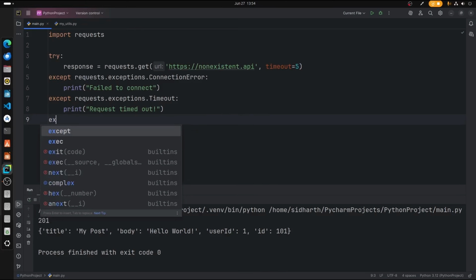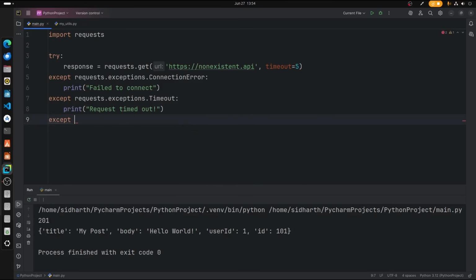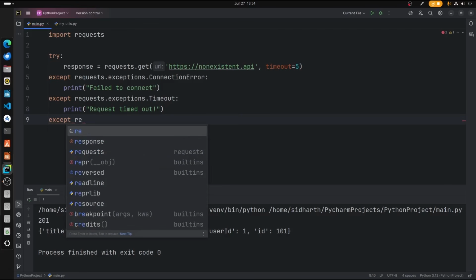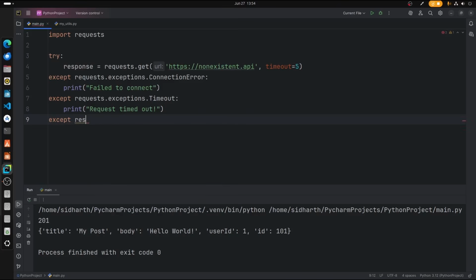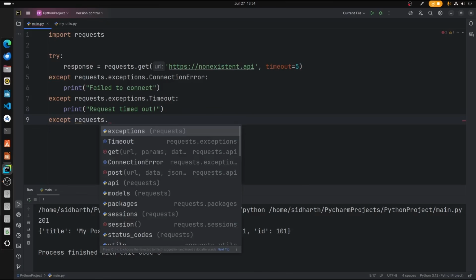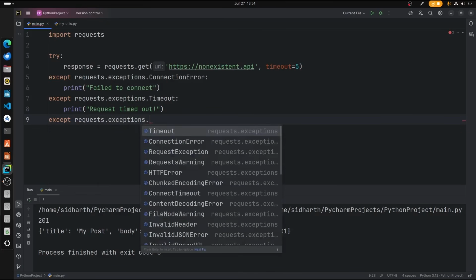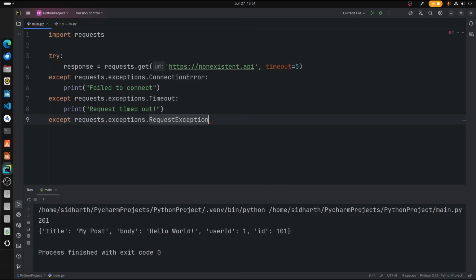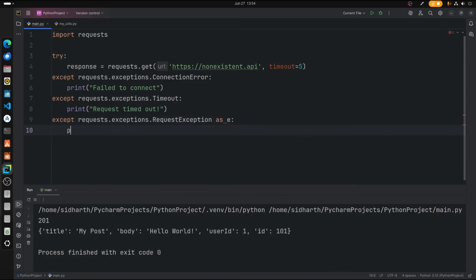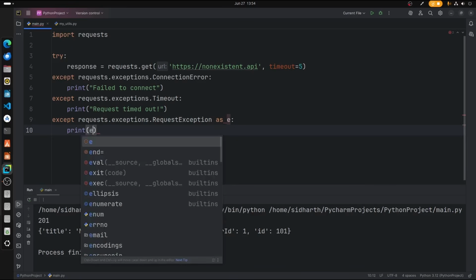Now let's type one more except block, which is RequestException. Alright, which means the entire request is messed up. In that case, we cannot access the particular URL or the API gateway. We'll get this error. So requests.exceptions, what exception? We're going to get RequestException, right? So RequestException as e. I want to print e.